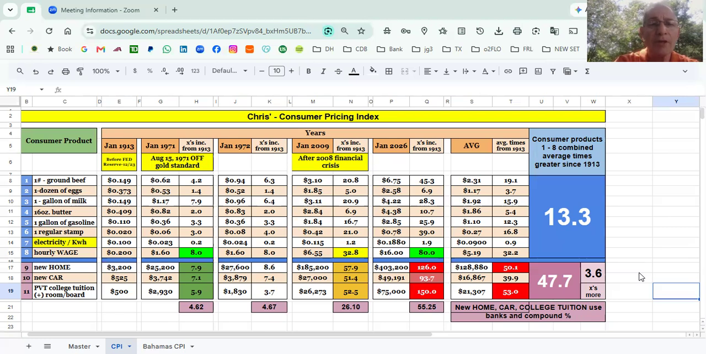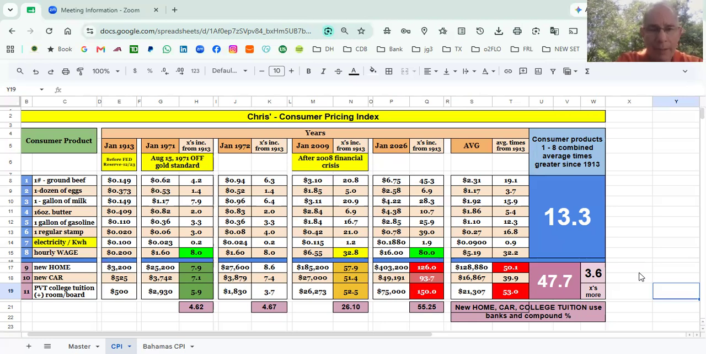And this formula is going to show you why they were the richest generation. The hourly wage in 1971, which is H15 in bright green, is 8 times. So my dad was making $1.60 an hour compared to 20 cents in 1913. So that's 8 times. Now, when you see a new home, a new car, and college tuition, they are pretty much in alignment with the 8 times.